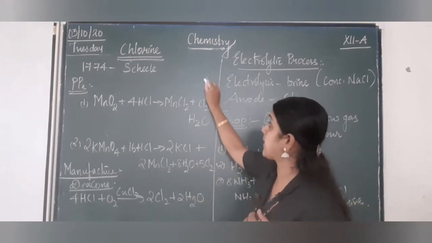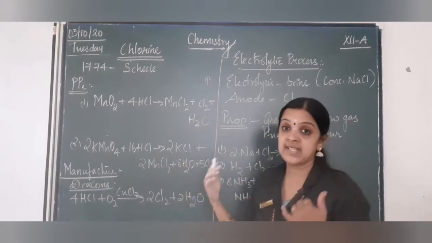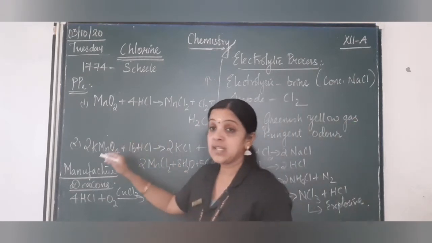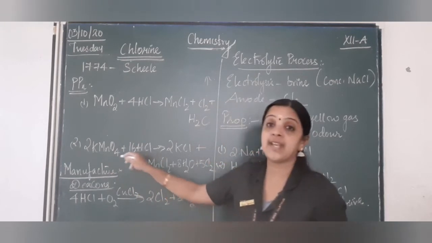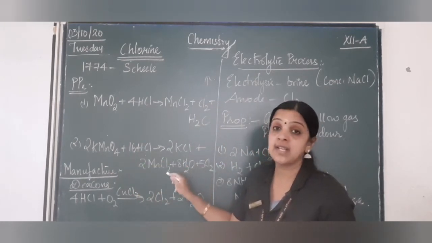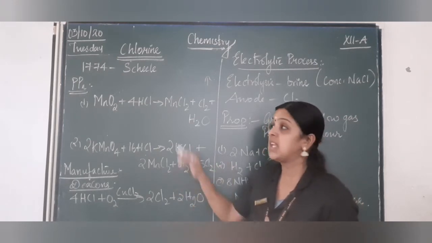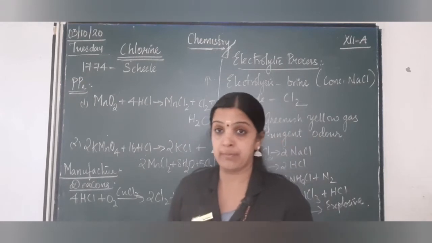So you use an upward arrow to show the gas. So chlorine is obtained in the gaseous form. Another preparation is treating hydrochloric acid with potassium permanganate. Again you get potassium chloride, manganese chloride, water and chlorine gas being liberated. Now these are the basic laboratory preparations.